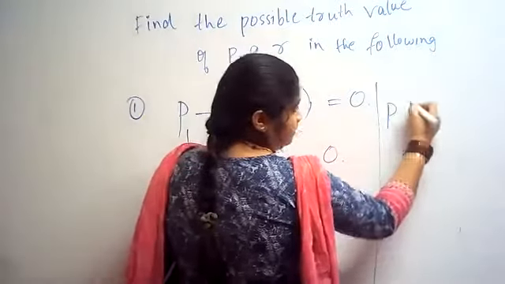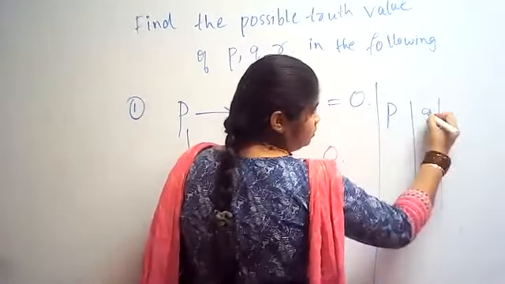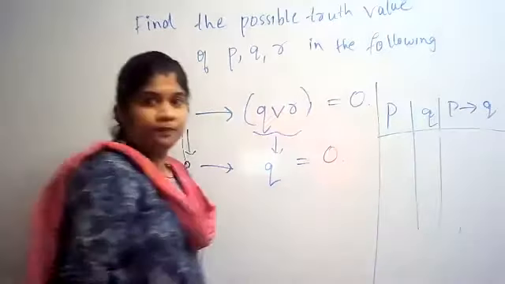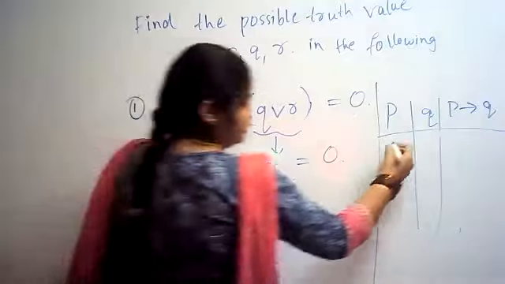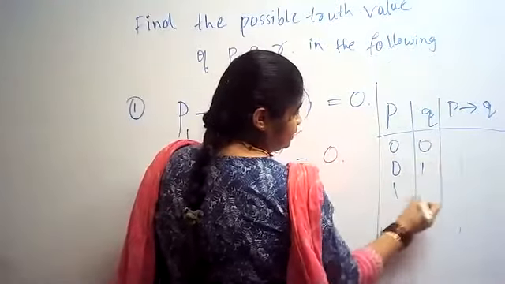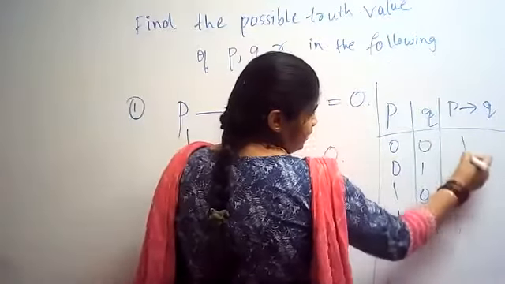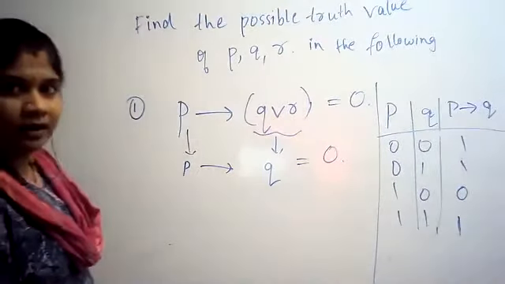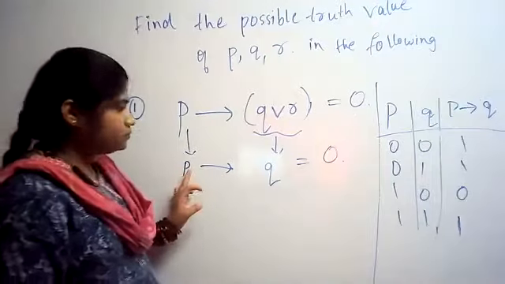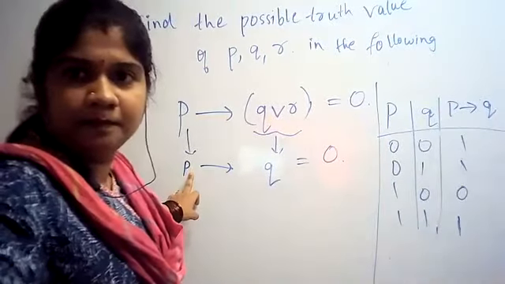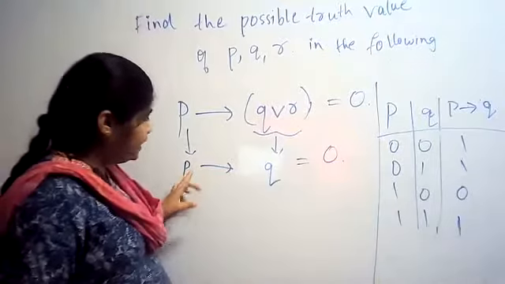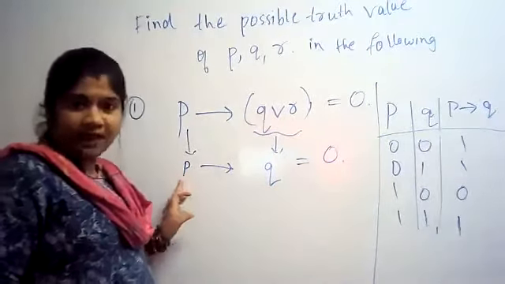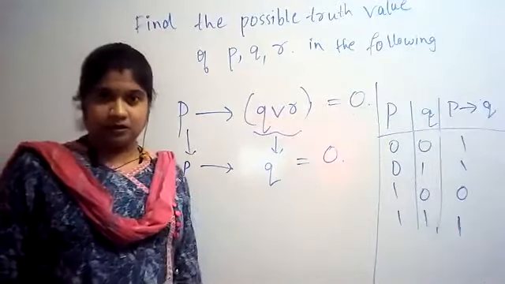P, Q. Okay. 0 0, 0 1, 1 0, 1 1. The result column is 1, 1, 0, 1. Now, what is P here? This complete P condition Q is given as 0. What do we need to find out? We need to find out P and Q.